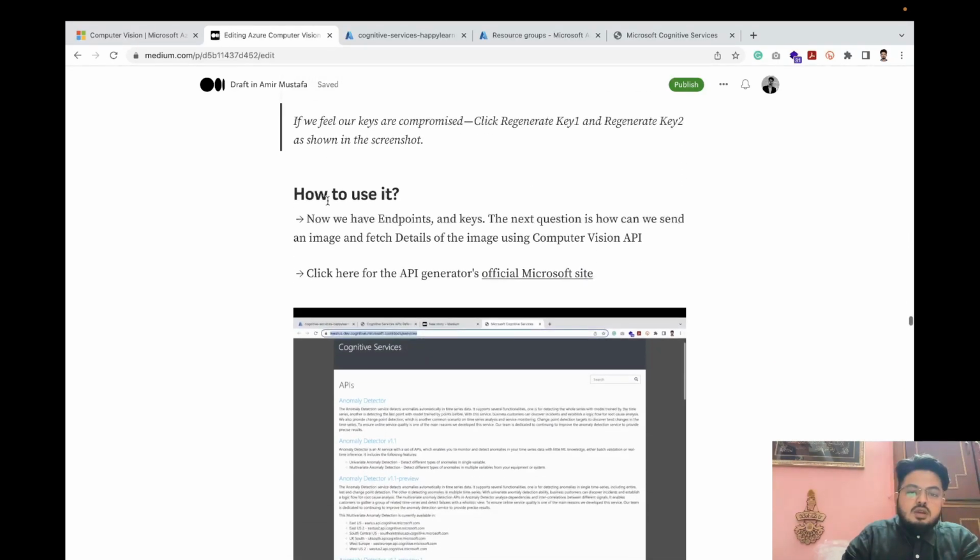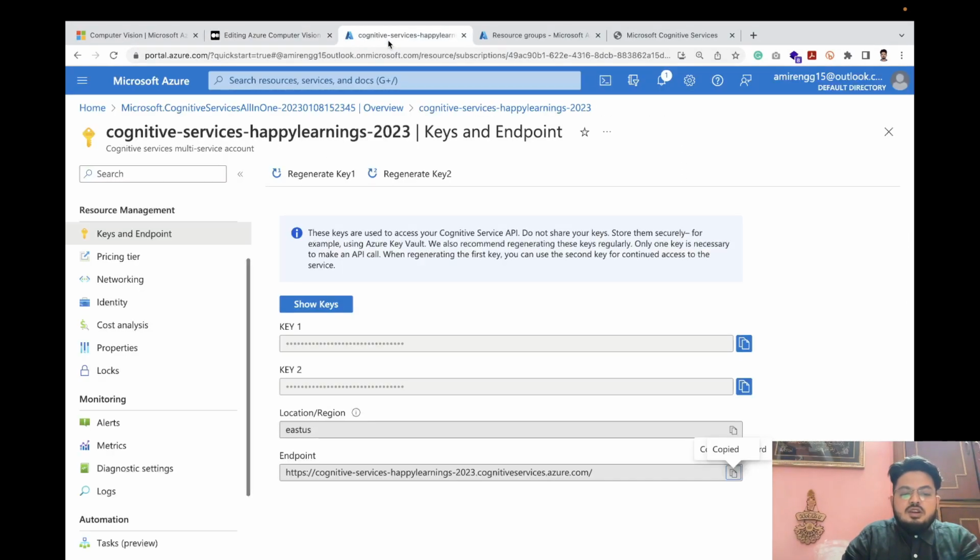Okay. So till now what we have done, we have understood the basics of AI. We have created the service, which is this one. We have also taken out the credentials which are required by the API. Now it is time to see how we can implement it.